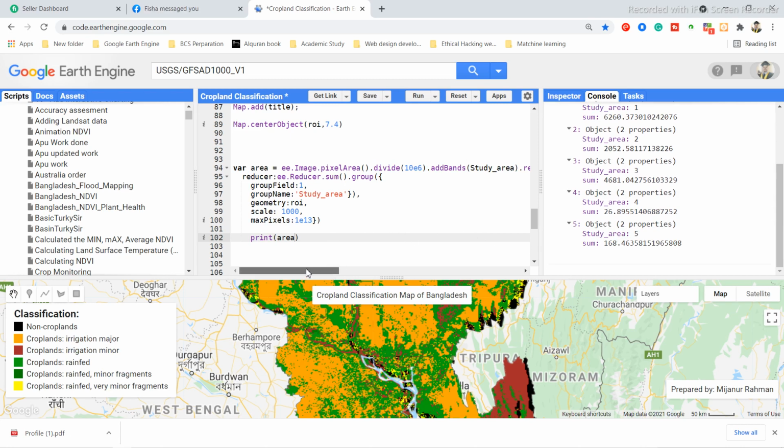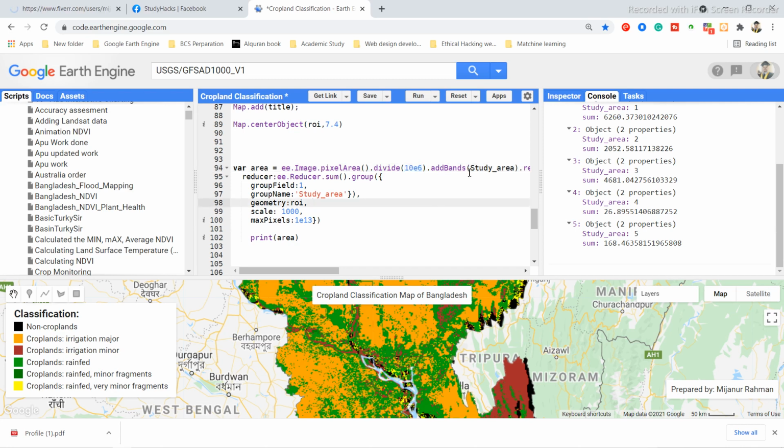Mainly this is the main function: we use ee.Image.pixelArea, and after using this function we convert it to square kilometers. ee.Image.pixelArea is defined in meters, but we can convert it to square kilometers, so that's why I divided by 10 to the power 6.